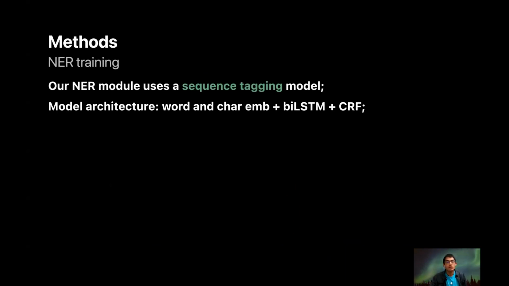Our NER module uses a sequence tagging model. The model architecture for the NER component is a classical sequence tagging model, which assigns a BIO label for each input token. The model is based on an architecture from Lample et al. 2016, where they first send the sequence of characters through a character embedding layer, and then concatenate the character-based representation with a pre-trained word embedding representation, and pass this through a BiLSTM encoding layer, and then feed this representation into a CRF to predict the final label.